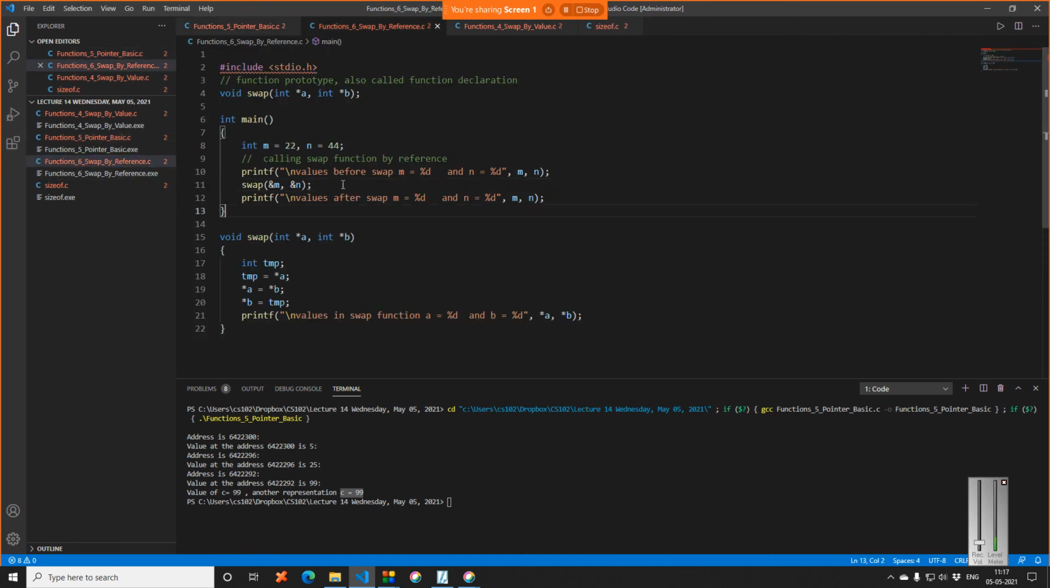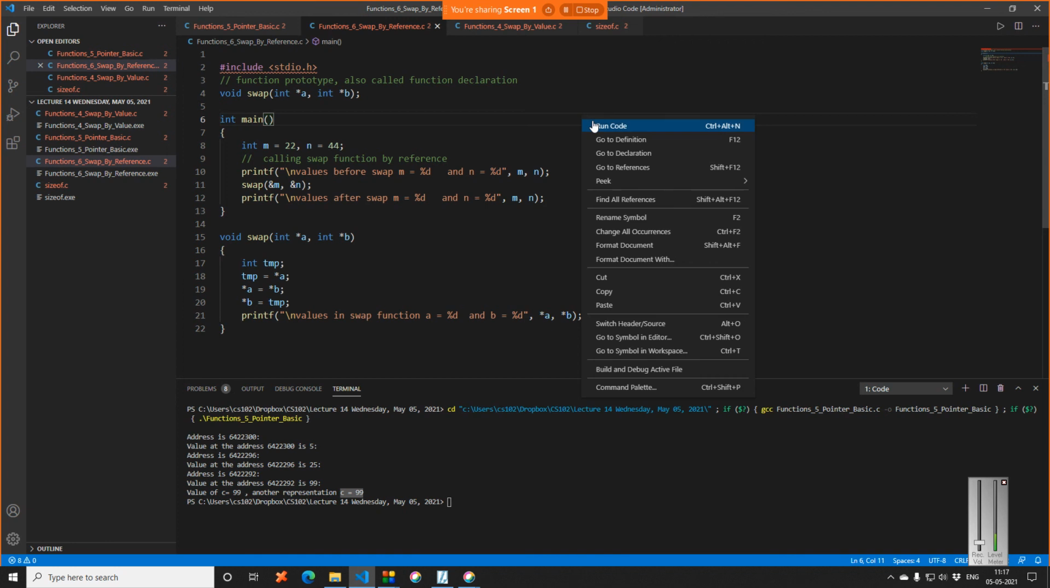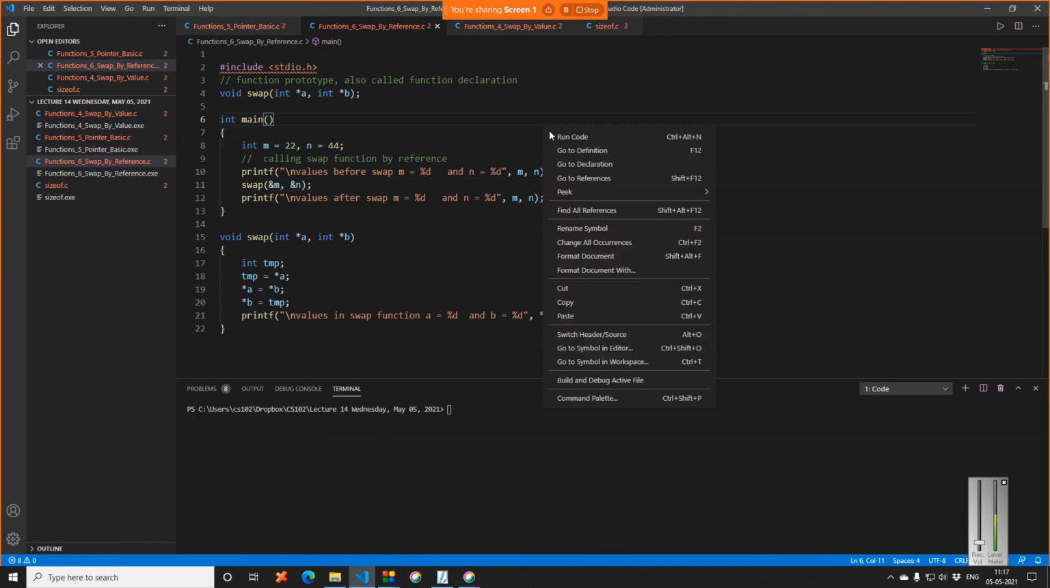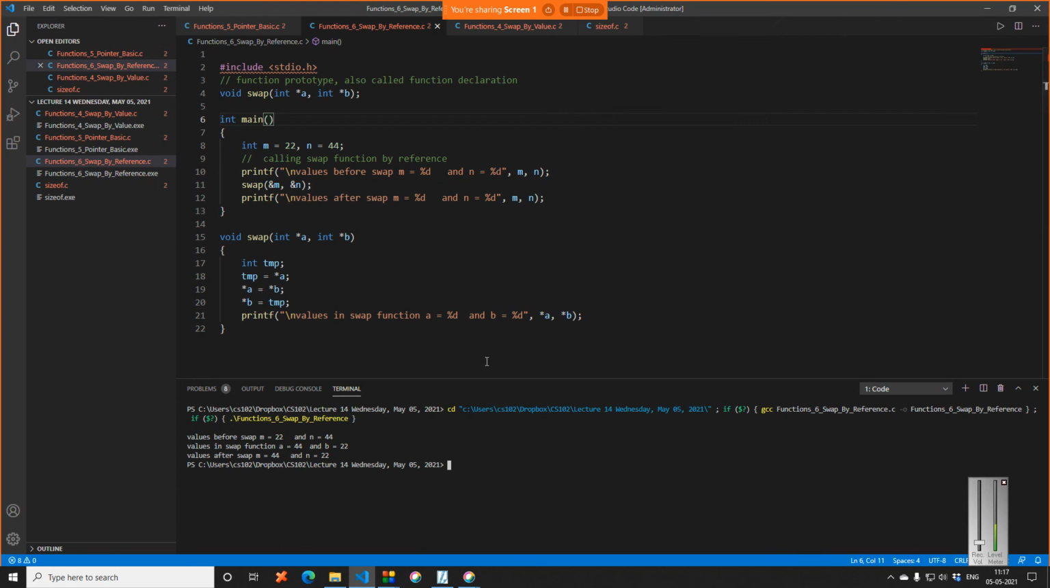So now we have a code here, swap by reference, right? The code is very similar. If you can see, we have temp equal to A, A equal to B, and B equal to temp. But now just see the output for this particular code. It will change the value in the function as well as change the value in the main. So it says values before swap, M is 22, N is 44. Then I'm calling the swap function. Now just see, instead of passing the values, I am actually passing the address, right?